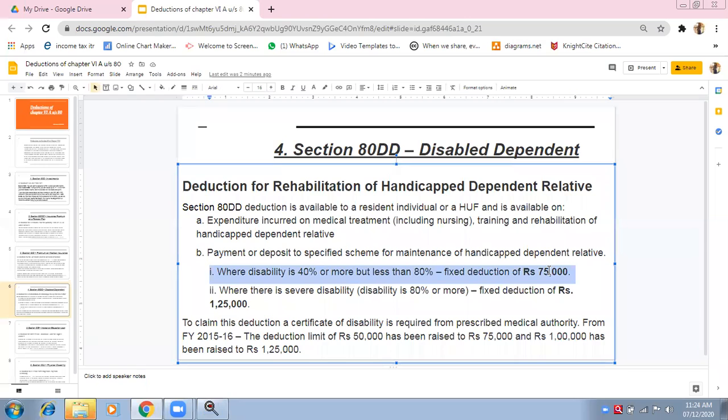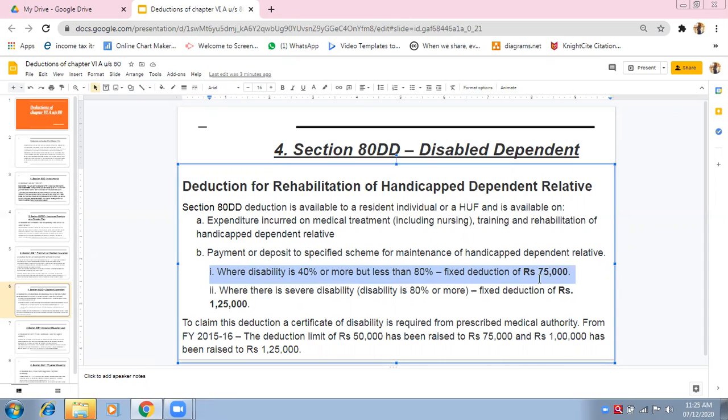Sorry, the word maximum is not suitable here. The fixed deduction available is 75,000. Fixed deduction means whatever your expenses are, 75,000 will be given as deduction. Suppose your expenses are 25,000, then also 75,000 deduction will be available. Now you will say, ma'am, 25 is the lesser amount, no? But here the word maximum is not given. Maximum means 25 or 75, whichever is less. But here the deduction is fixed.